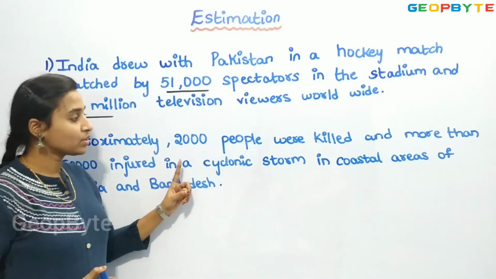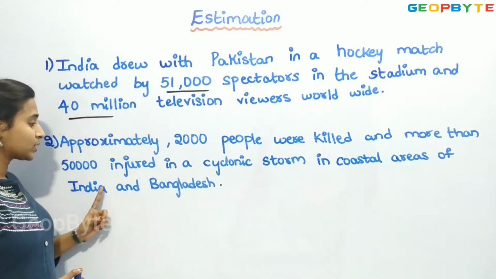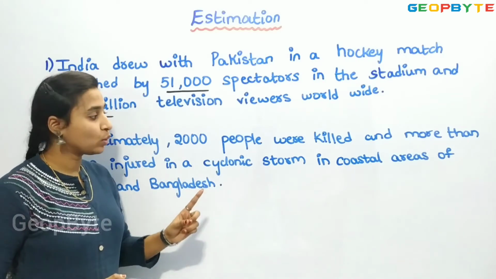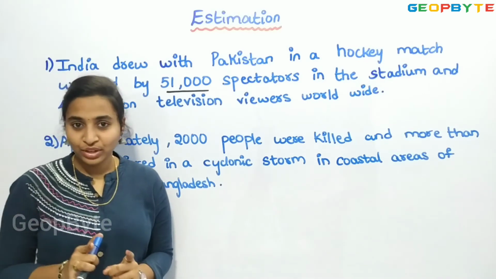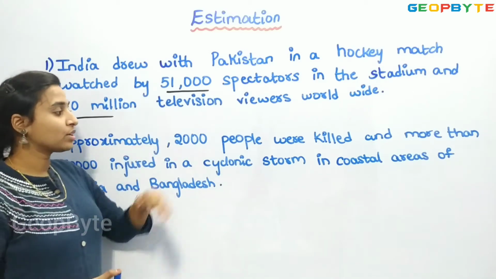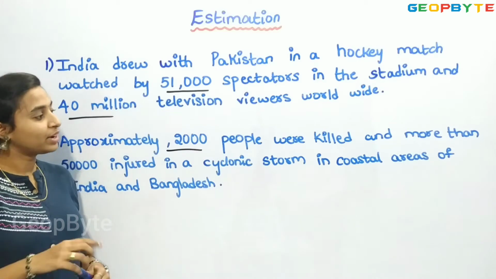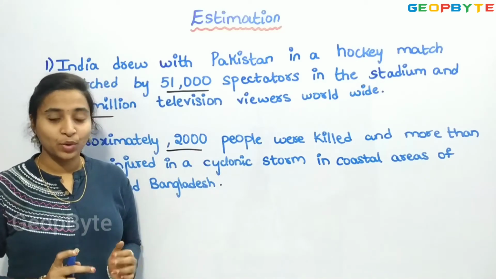Approximately 2,000 people were killed and more than 50,000 injured in a cyclonic storm in coastal areas of India and Bangladesh. Here also we are not saying the exact value.